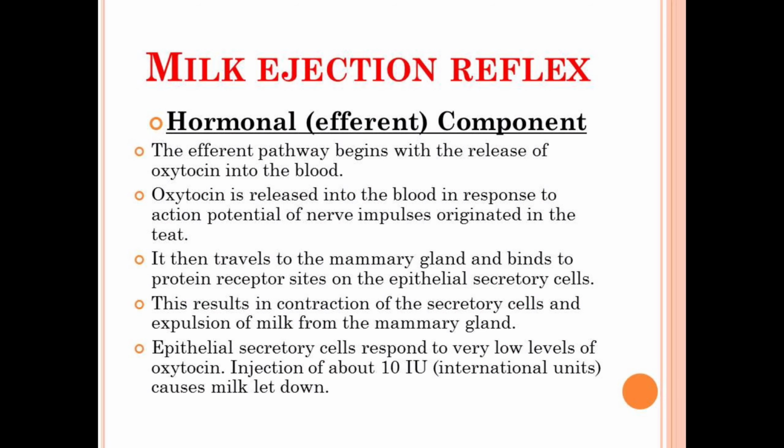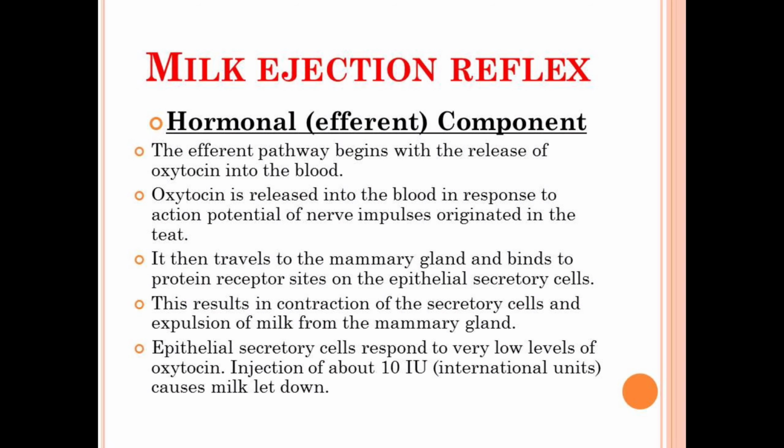And this binding of the oxytocin to the secretory cell will lead to the expulsion of the milk from the mammary gland. The responsiveness of the secretory epithelial cell can occur at a very low level of oxytocin.